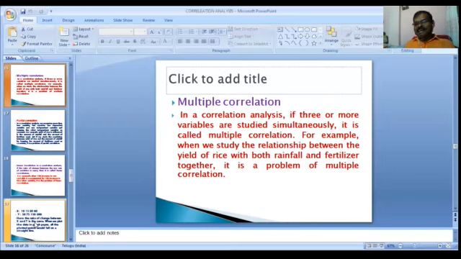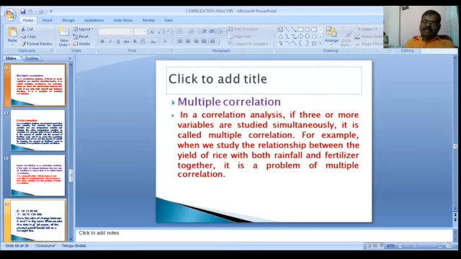In a correlation analysis, if only two variables are studied for the relationship between them, it is called simple correlation. But in multiple correlation, three or more variables are studied simultaneously. For example, when we study the relationship between the yield of rice with both rainfall and fertilizer together, it is a problem of multiple correlation.